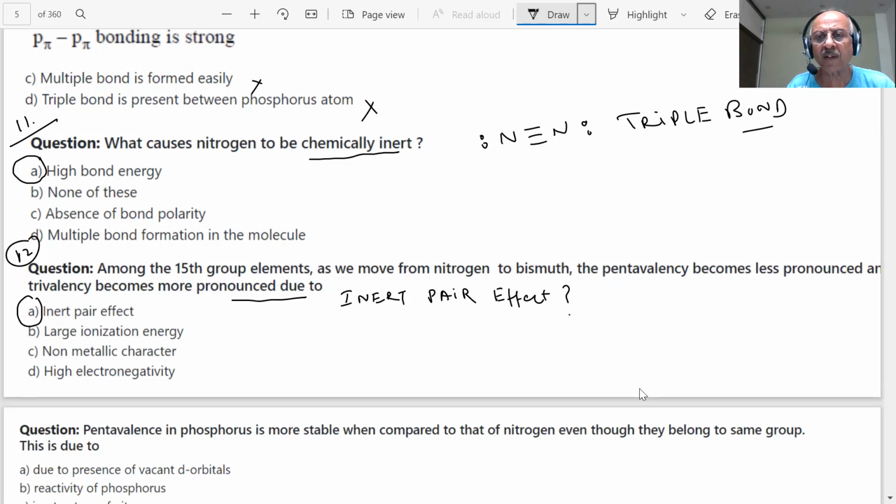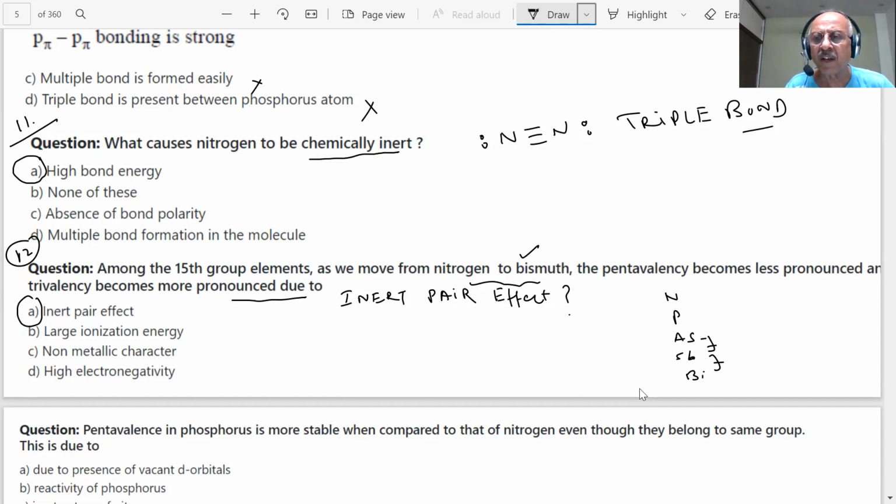What is the reason for the inert pair effect, student? As you go down the group, you have nitrogen, phosphorus, arsenic, antimony, and as you move from nitrogen to bismuth, what happens if you see the electronic configuration? Which effect is there?